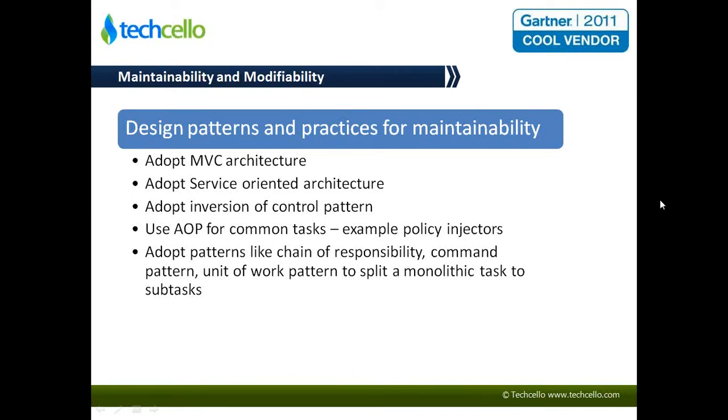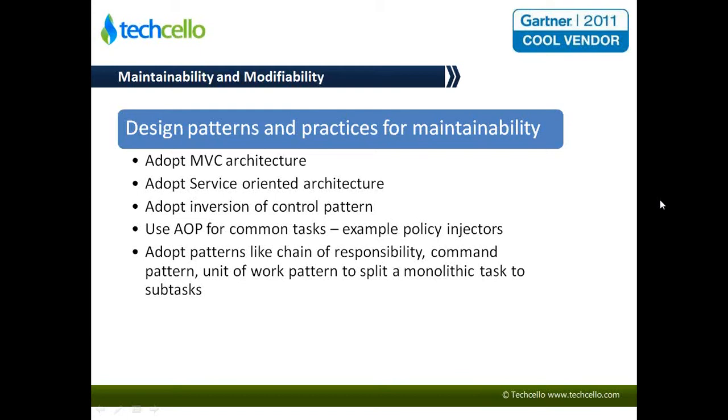Adopt service-oriented architecture. Service-oriented architecture inherently brings reusability within an enterprise, so you don't have to reinvent logic in a lot of different places. Hence, adopt SOA-based architecture. Adopt the inversion of control pattern and AOP for common tasks.